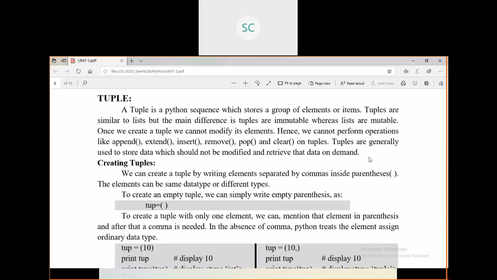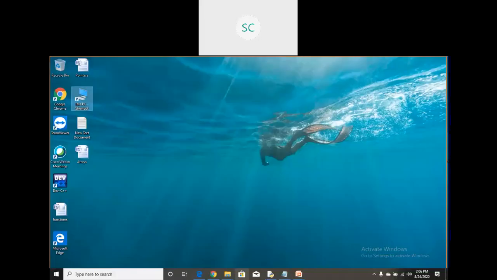Then how can you create these tuples? Similar to a list, we can create tuples by using parentheses. If you write your data within the parentheses, internally it will create it as a tuple. How did you declare a list?